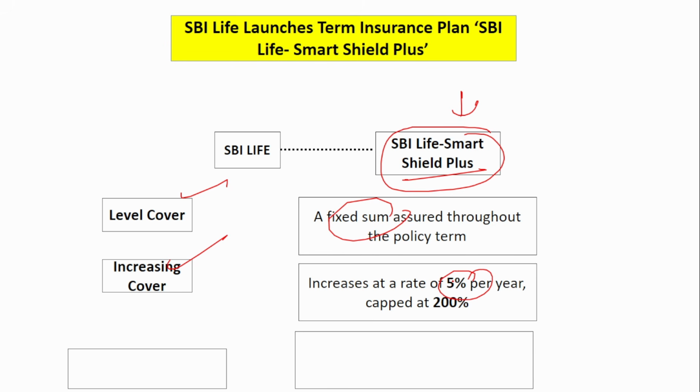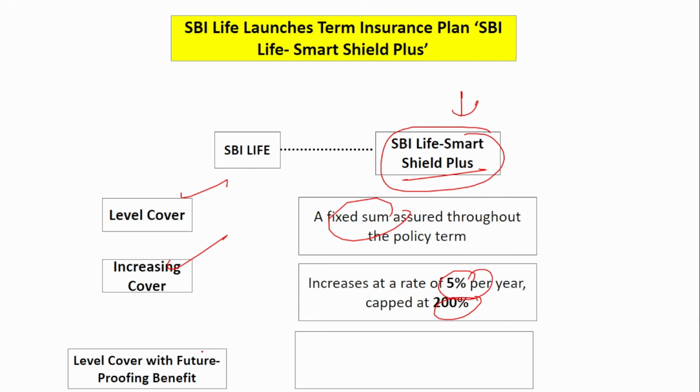Every time, inflation happens, right? So the money which is worth 100 rupees now will not be worth 100 rupees next year. The value of the money will go down, maybe to 98 or 99, because of inflation. So taking that into consideration, the cover increases at the rate of 5% per year. The maximum increase is only 200%.